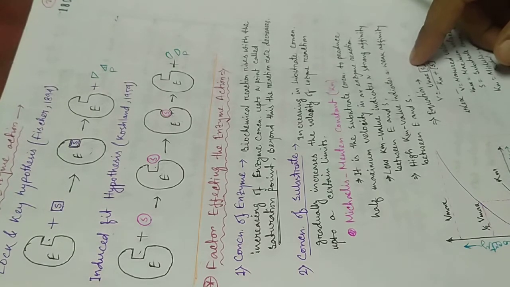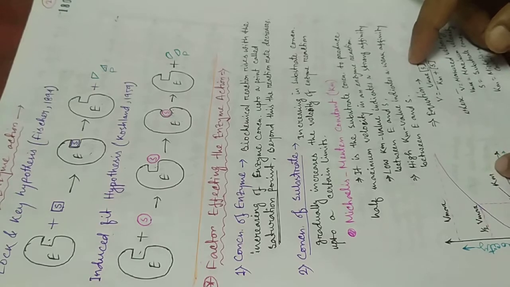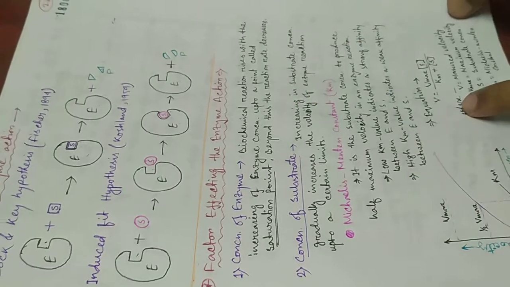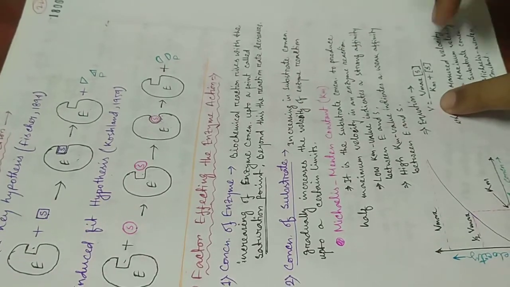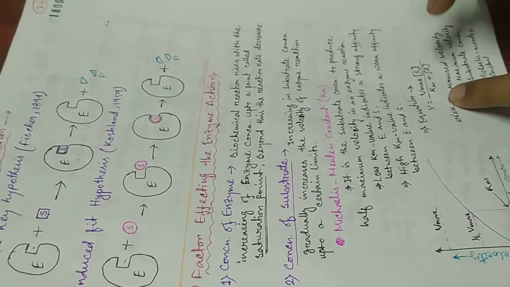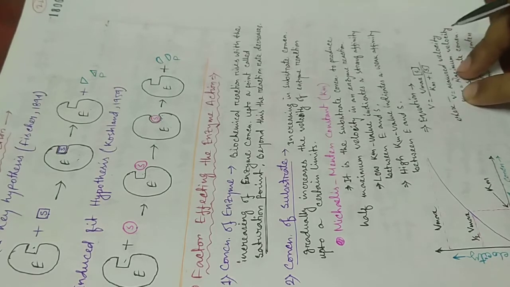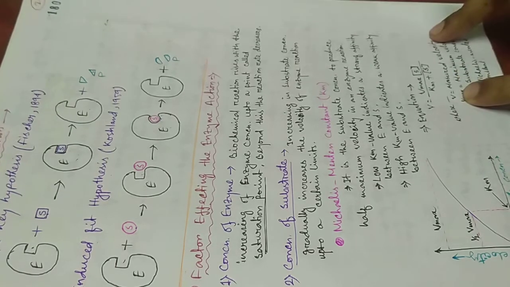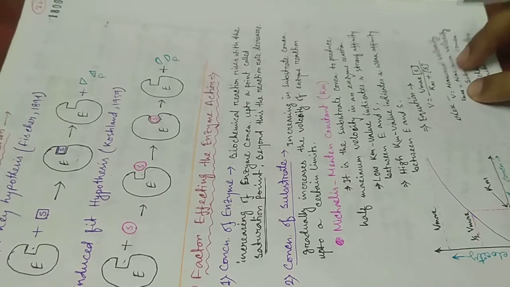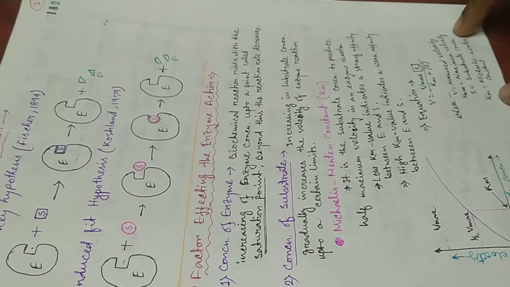We can express the Michaelis-Menten constant in the following equation. The equation is V equals Vmax times S divided by Km plus S, where V is the measured velocity, Vmax is the maximum velocity of the enzyme, S means substrate concentration, and Km is the Michaelis-Menten constant.